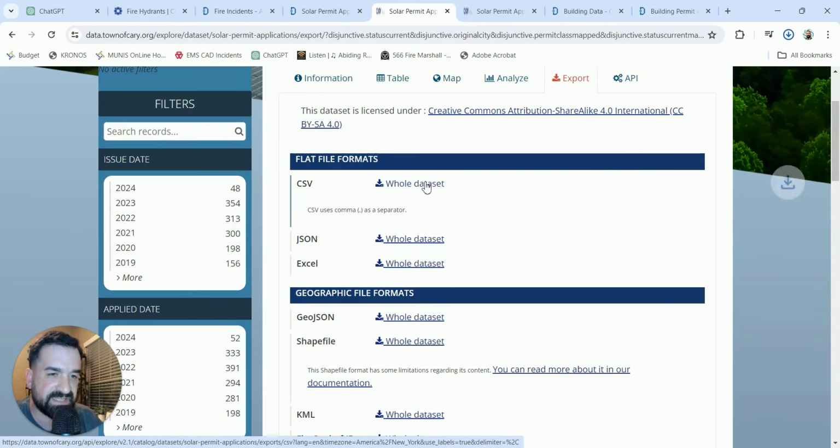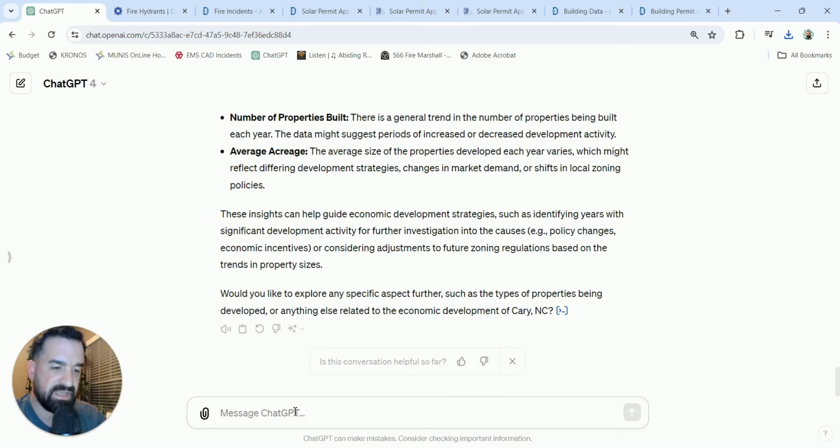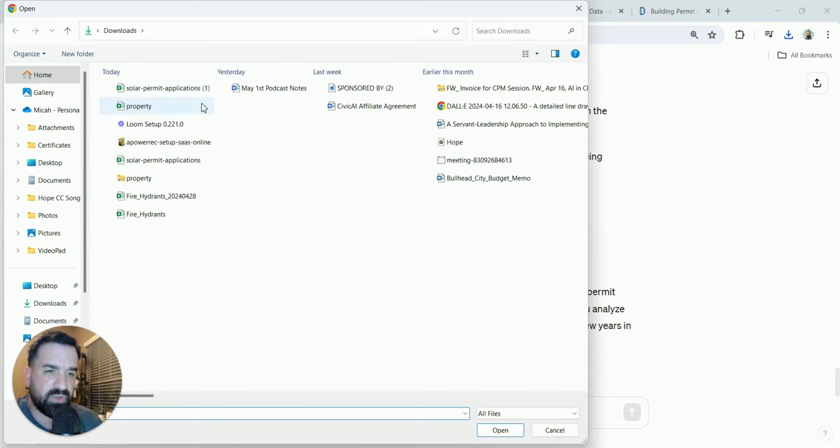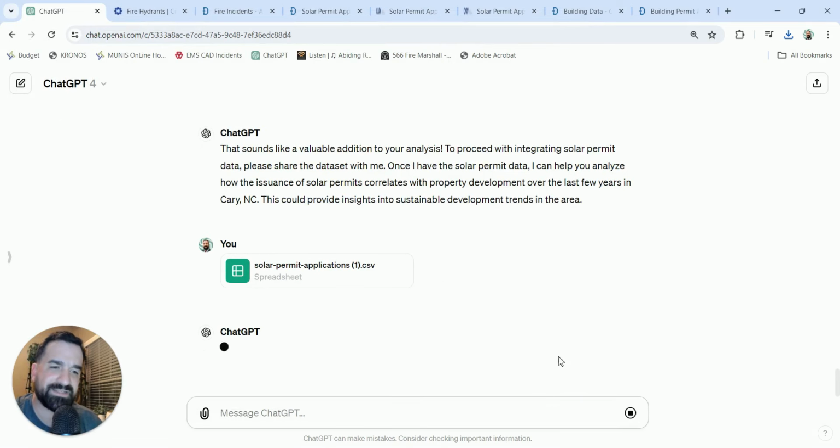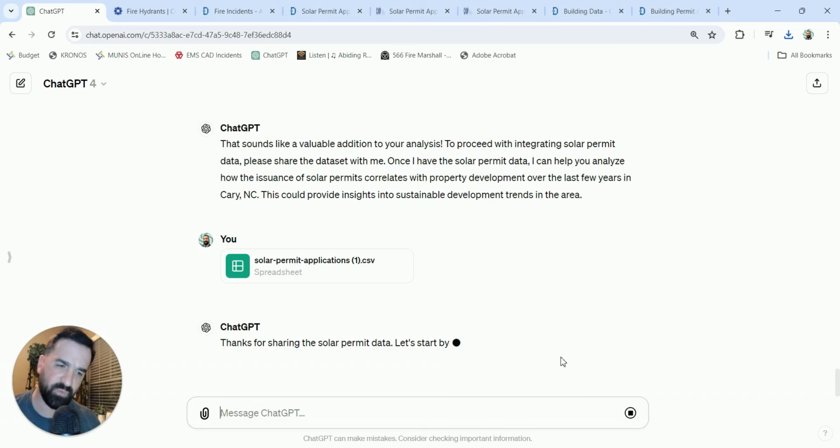Again, I'm going to download this data set. Here we go. And let's say now I want to bring in solar permit data. Okay, go ahead and grab this solar permit application data here. You can tell it's not quite as big of a file as our real estate data was. Let's go ahead and bring this in and see what we can find.